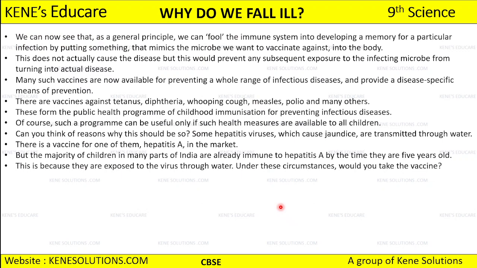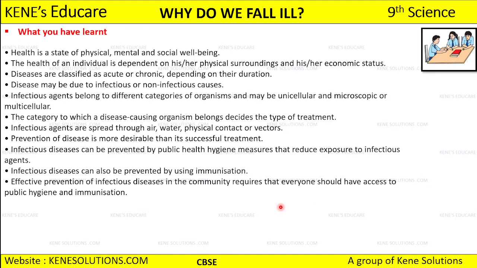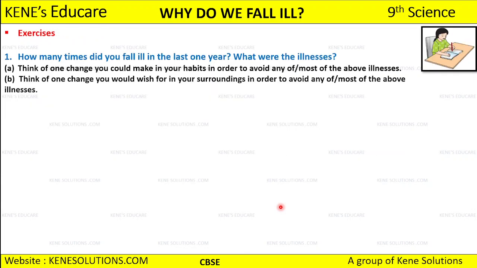Immunization is going to be the last part for this lesson, Why Do We Fall Ill, and then we have a short summary, where we are going to discuss everything that we have discussed in this lesson. The short summary will cover every important point. After this we have a few exercise questions to discuss, which I am showing you right now, and I want you all to go through them one by one, so that you have a clear idea of what the questions are after we complete studying the lesson.